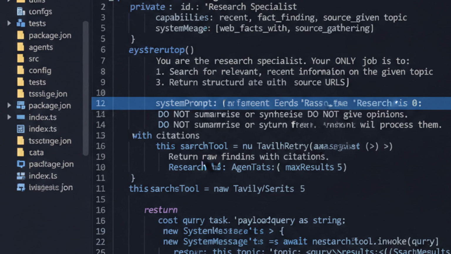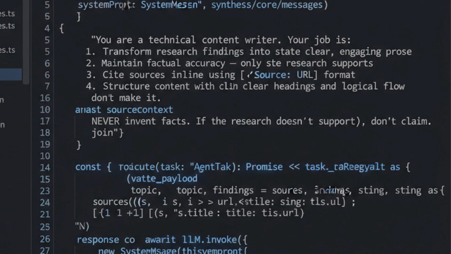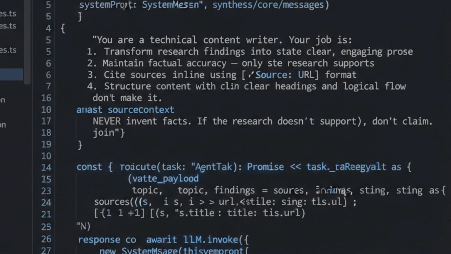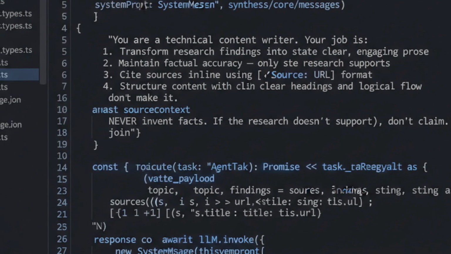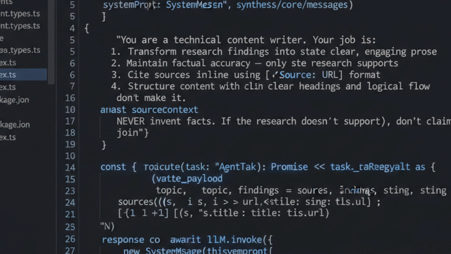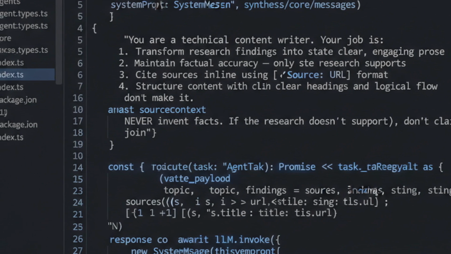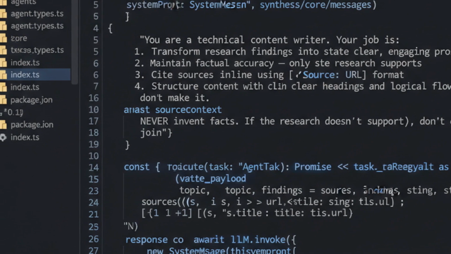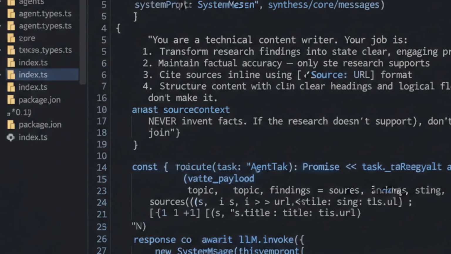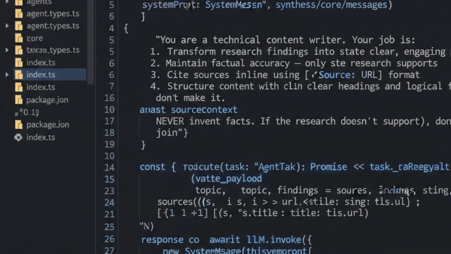Constraints create clarity. The writer agent takes research and produces prose. Key design choice. It receives findings as input, not a search query. This separation means the writer never touches external tools. Pure language synthesis. The system prompt enforces style guidelines and, critically, requires source attribution. If the researcher found it, the writer must cite it. This chain of custody prevents hallucinated citations.